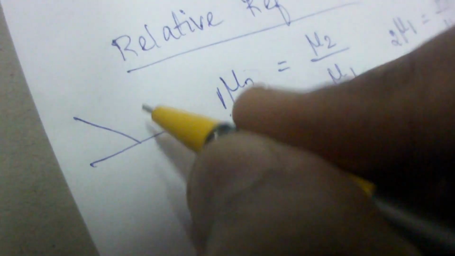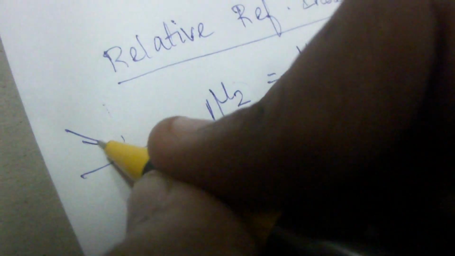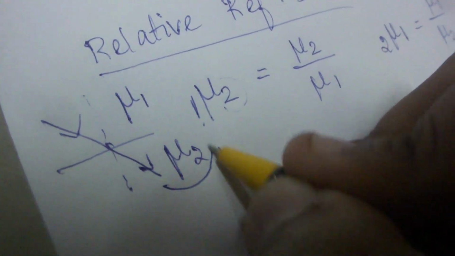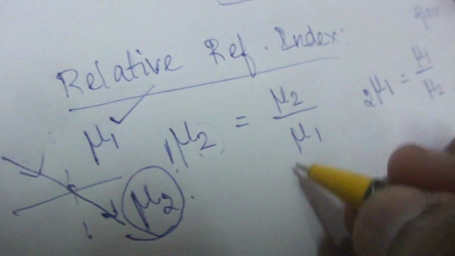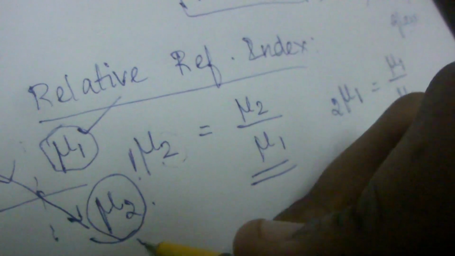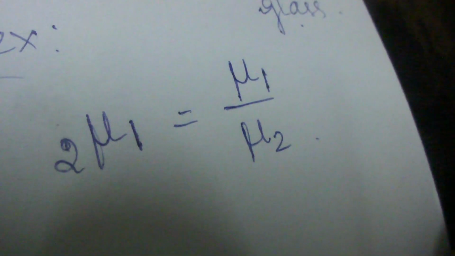So if there are two mediums like this and the light goes like this and this is the normal and it gets refracted like this. So here we'll be having nu1 and here we'll be having nu2, right? So the refractive index of the second medium with respect to the first is nu2 by nu1, and the refractive index of the first medium with reference to the second is calculated by nu1 by nu2.